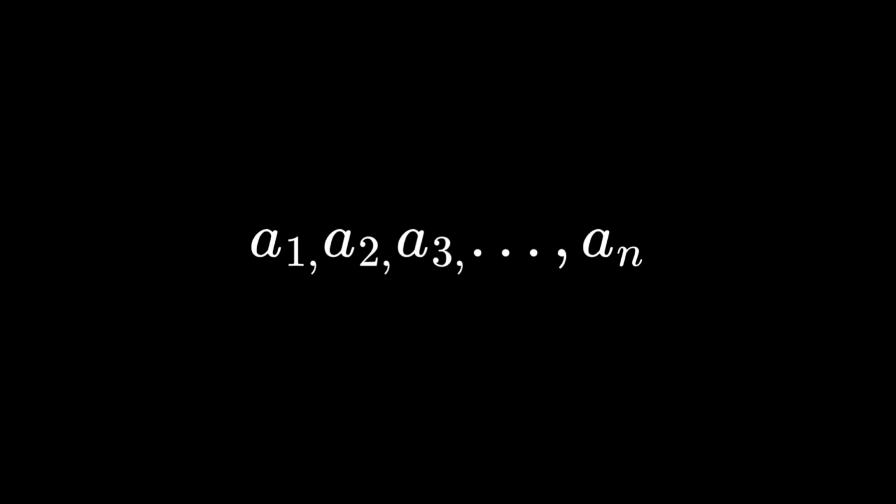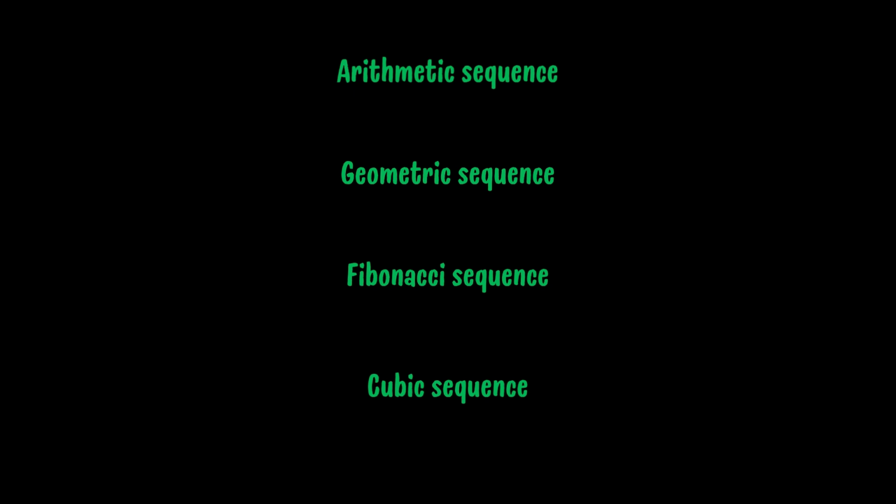A sequence is simply an ordered list of numbers, and each number in the list is called a term. We usually label them this way, where a sub 1 is the first term, a sub 2 is the second term, and we have a sub n for the nth term. There are many types of sequence in maths, but some of the most common ones include arithmetic sequence, geometric sequence, Fibonacci, and cubic sequence. But in this video, we will be focusing only on arithmetic sequence.